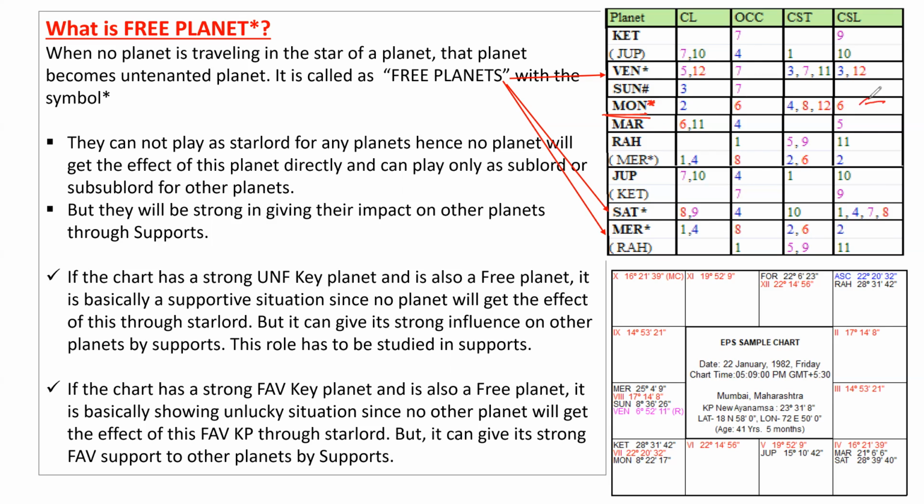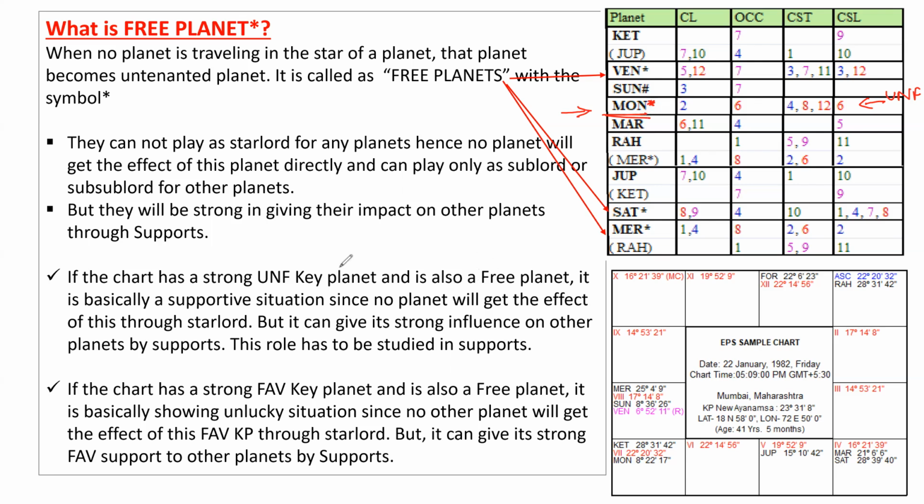This is not good for the marriage, so this is an unfavorable key planet. Any planet in the nakshatra of Moon would get the unfavorable significations for the marriage prospects. But since it is a free planet, no planet will get it; especially the seventh rulers will not get the effect of Moon as their star lord.